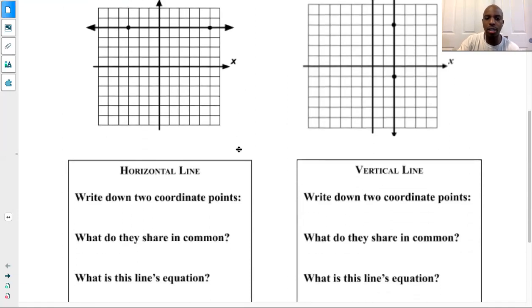Write down 2 coordinates on the horizontal line, all right? So take a second to write down 2 coordinates that are on this horizontal line, on this line up here, right? Maybe I should draw a color on it, that way you'll see it. Let's make that one orange, right? So on this vertical line right here, horizontal line, I apologize. On that horizontal line, that orange line, write down 2 points, right? Also on this vertical line, write down 2 points on this line as well. If you remember when we did this in class, you'll remember how we did it and also why we did it, right?